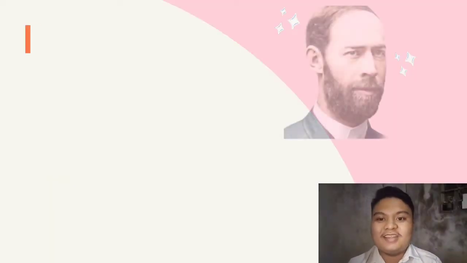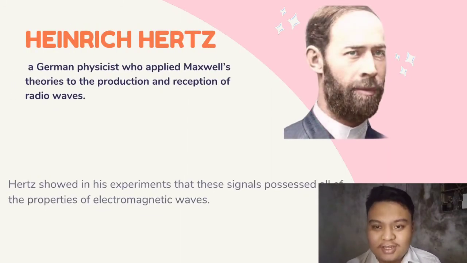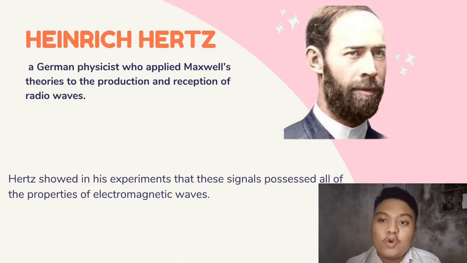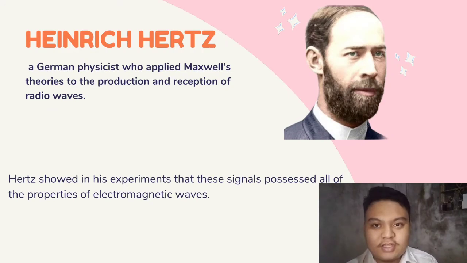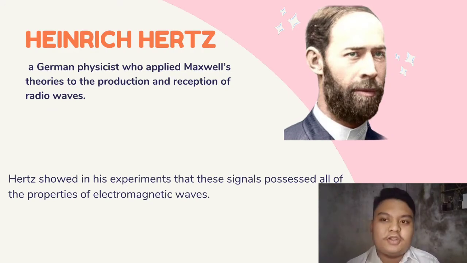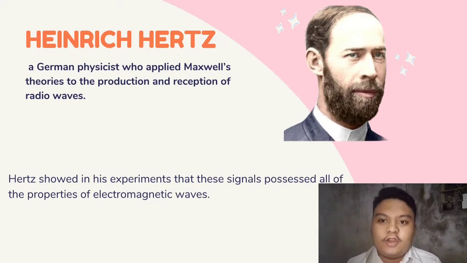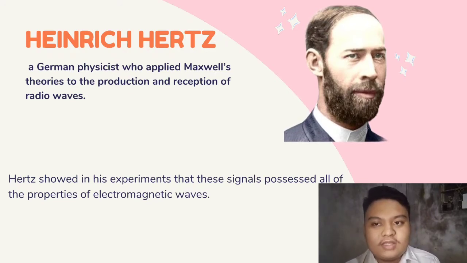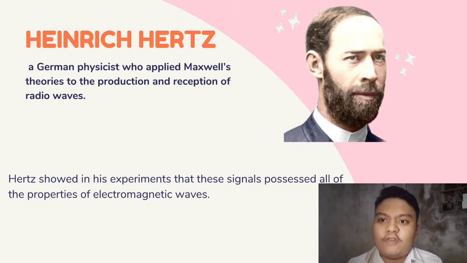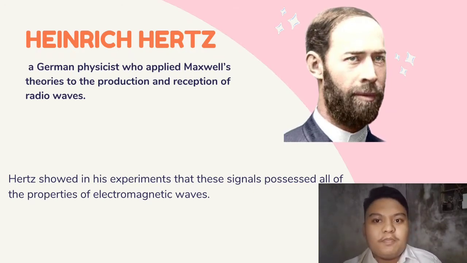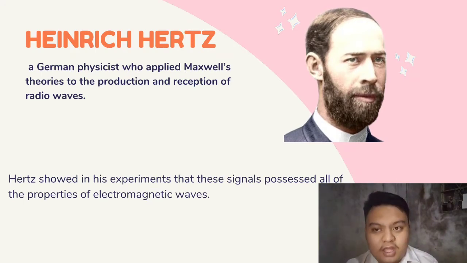The second scientist is Heinrich Hertz, a German physicist who applied Maxwell's theories to the production and reception of the radio waves. And did you know that the unit of frequency of radio wave, 1 cycle per second, is named after him in honor of Heinrich Hertz? He proved the existence of radio waves in the late 1880s.